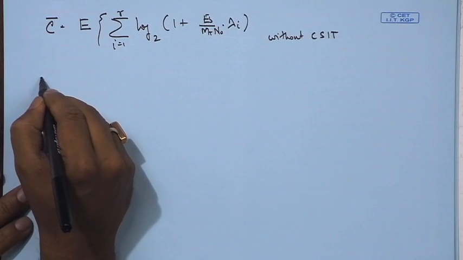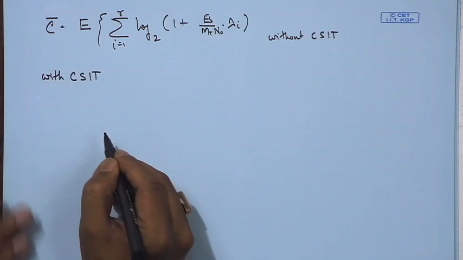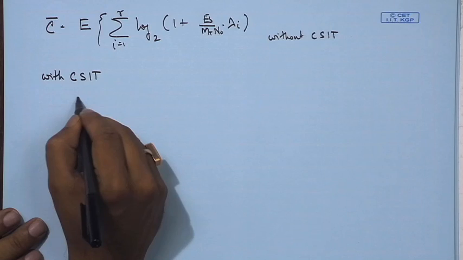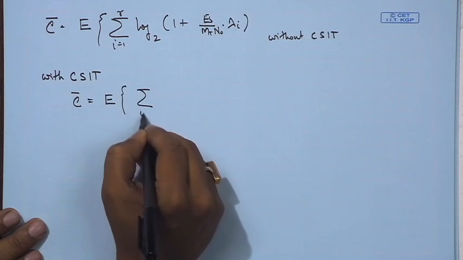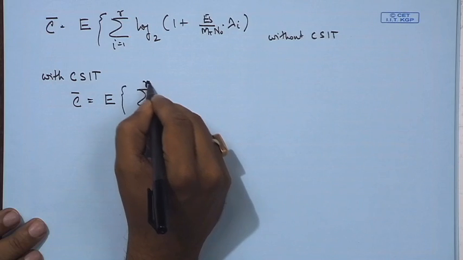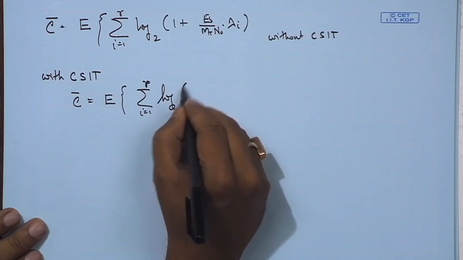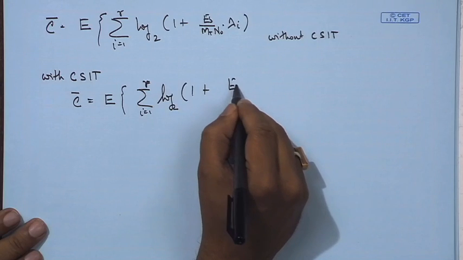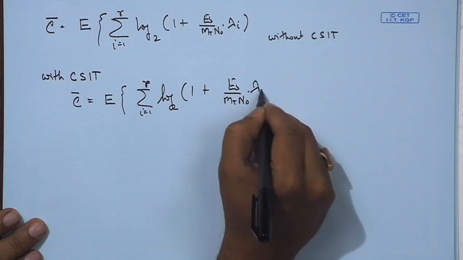Now, with channel state information at the transmitter, we would write C bar as the expected value of the sum over i equals 1 to R of log base 2 of 1 plus Es upon Mt N naught times gamma i lambda i.